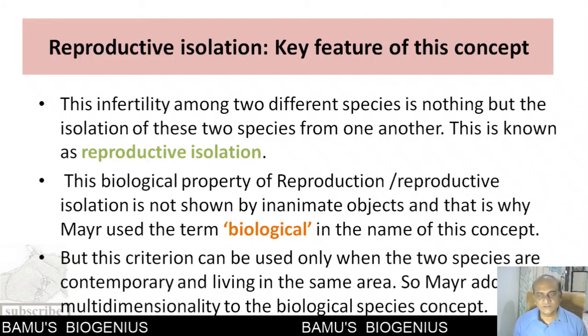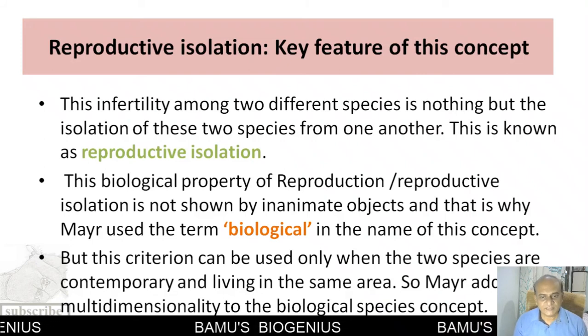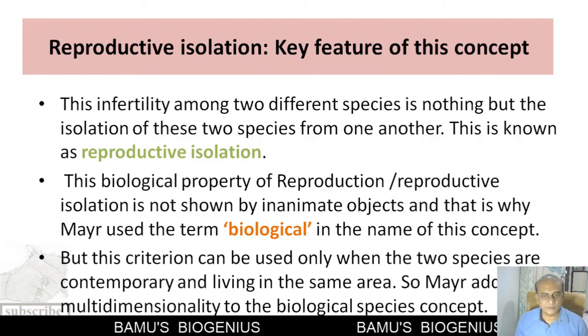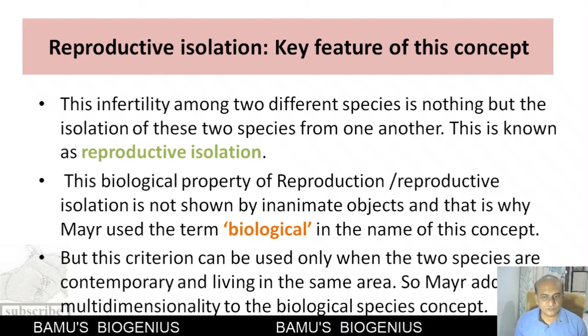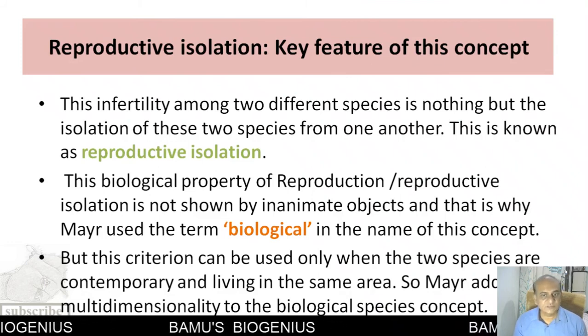Now, another key feature of this biological species concept is reproductive isolation. Infertility between two species suggests that these two species are reproductively isolated from each other. This property of reproductive isolation is a biological property, because it will be shown only by living organisms. It is not possible for an inanimate object to show reproduction. So that's why the term biological is added.